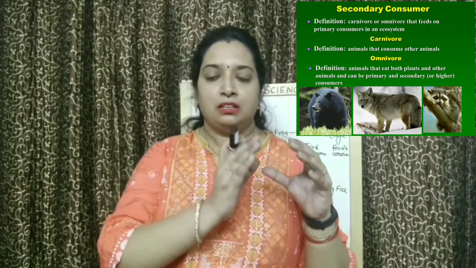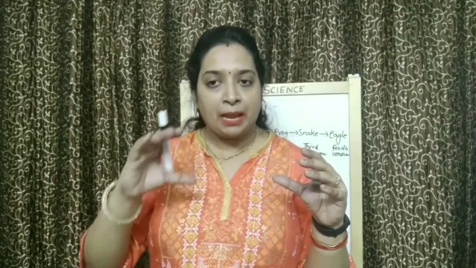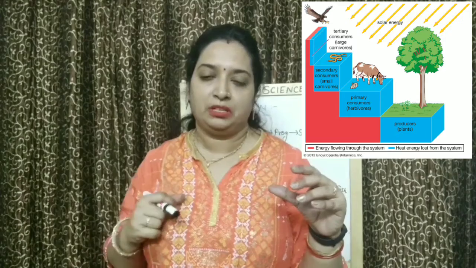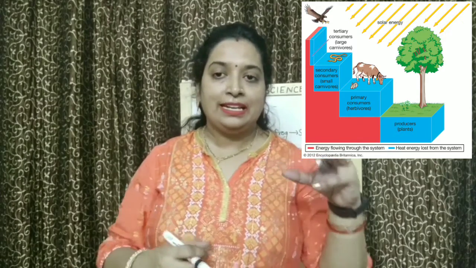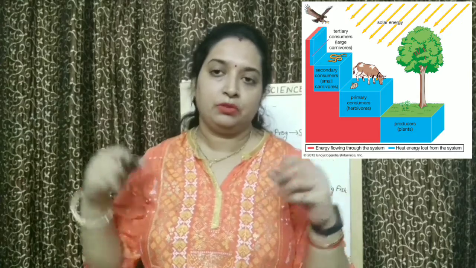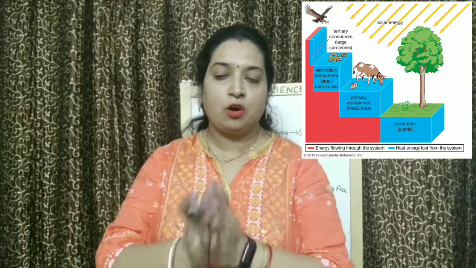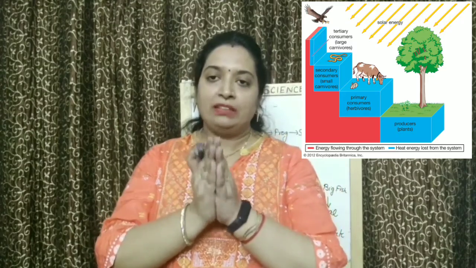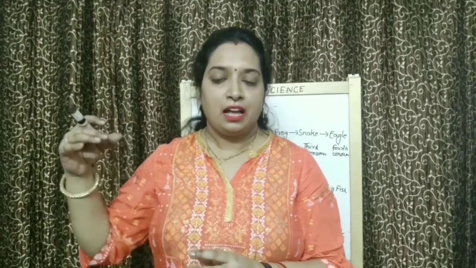So you are seeing producer, after that primary consumer, after that secondary consumer. Or you can also say green plant, herbivore, carnivore. Herbivores are always primary consumers because they directly get their food from plants. And other animals which get food from primary consumers, that is from herbivores, are carnivores. They have different categories, different levels like secondary consumer, third consumer, fourth consumer or fifth consumer.